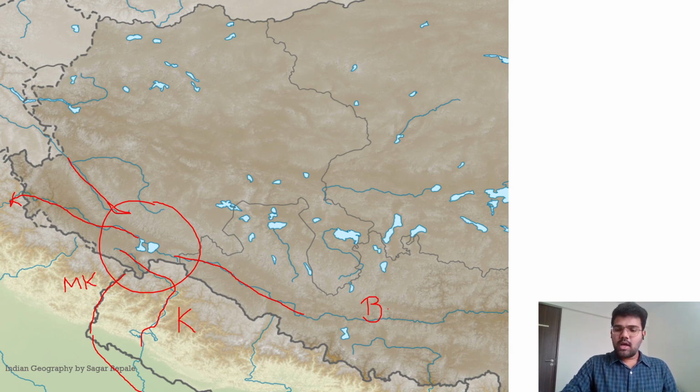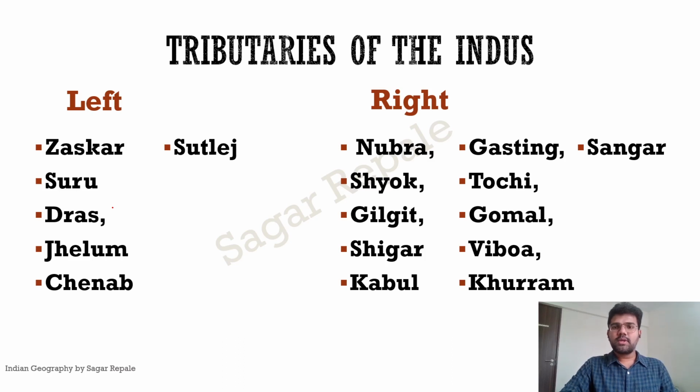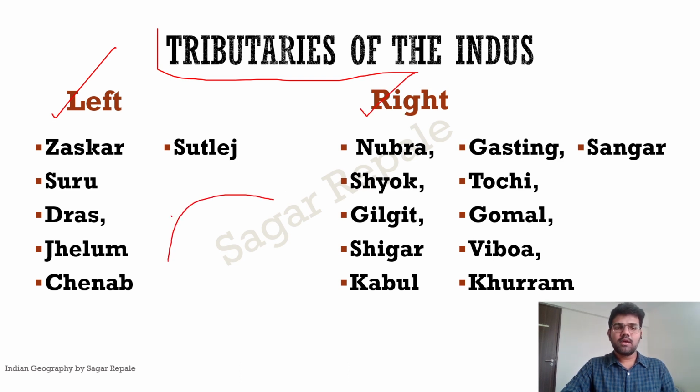Now, let us talk about the tributaries of the Indus. Today, we will focus on the Indus itself. You can divide the tributaries into two parts: the left bank tributary and the right bank tributary. I told you, if the river is flowing like this, then the right one will join the river. So this is like the right bank tributaries.